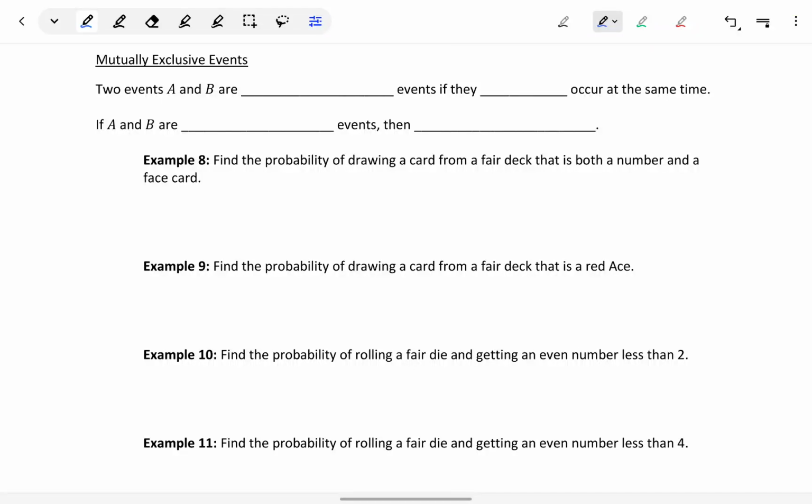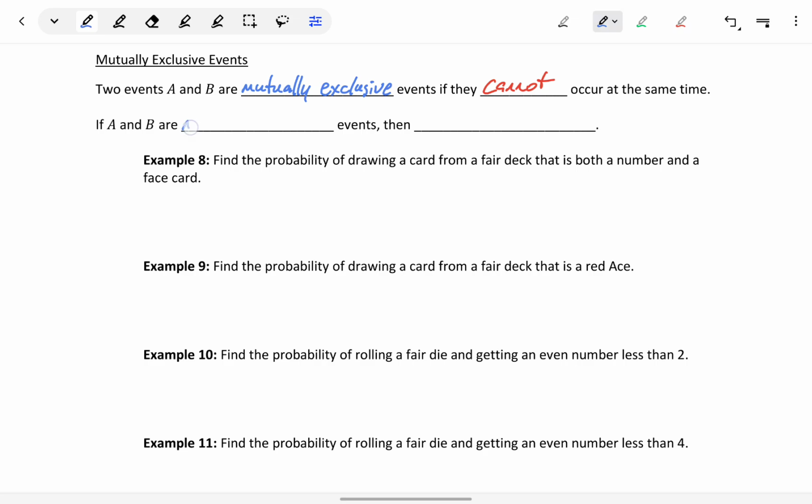We also need to consider whether two events are mutually exclusive. Two events, A and B, are mutually exclusive if they cannot occur at the same time.